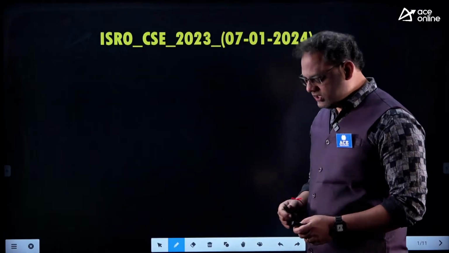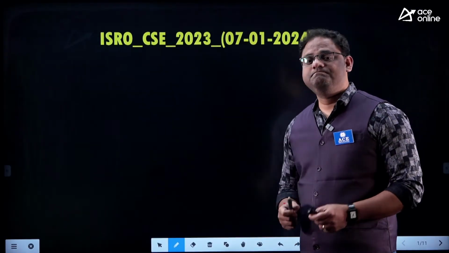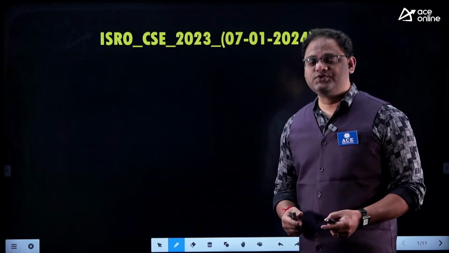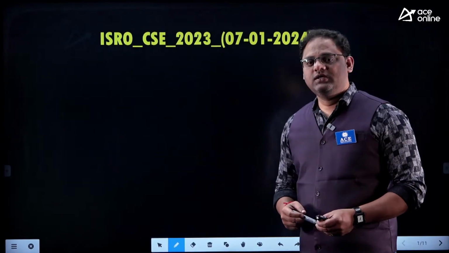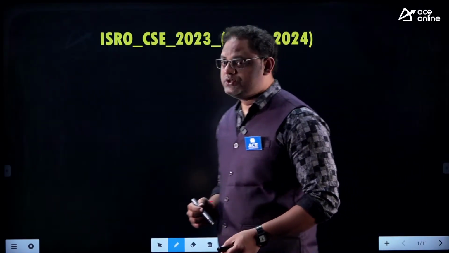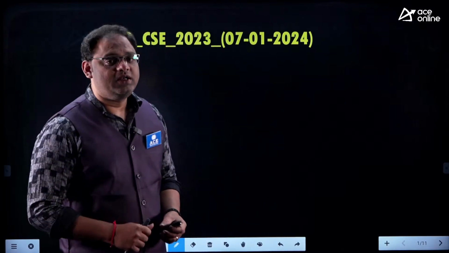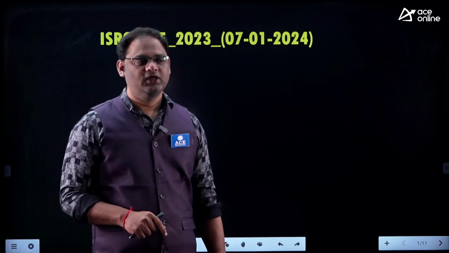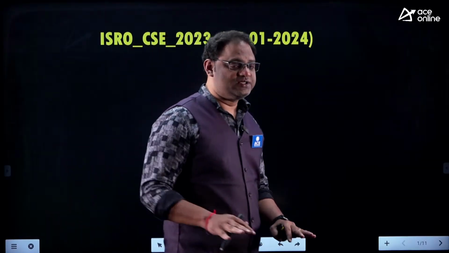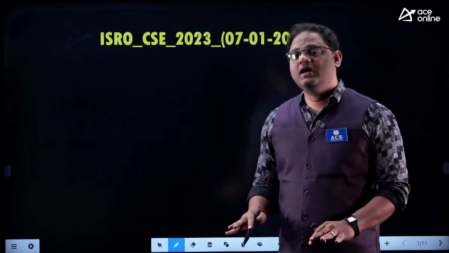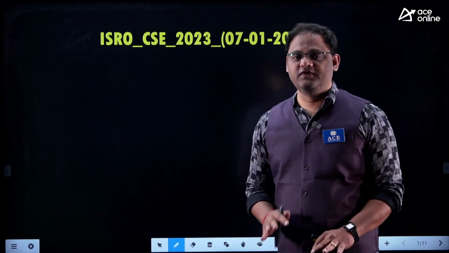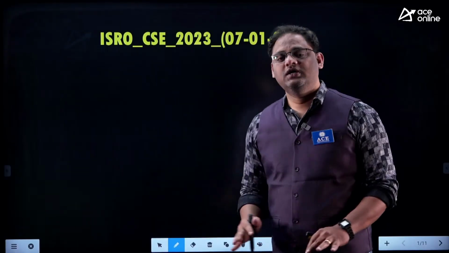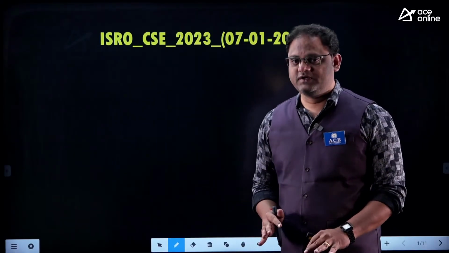My dear, in discrete mathematics, whatever the 4 units we have in our GATE part, the same thing is available in the ISRO syllabus also. Let me say, if you are preparing for the GATE examination, almost that preparation is more than enough for the ISRO examination. If GATE preparation is 100%, and you put 60% of the effort for the ISRO examination, that is really more than enough, right?